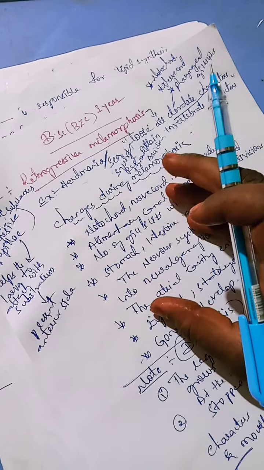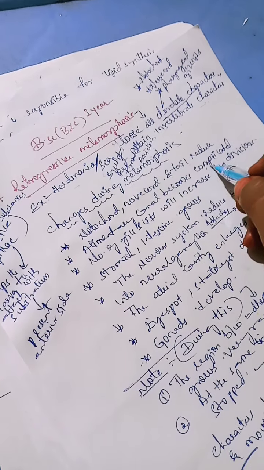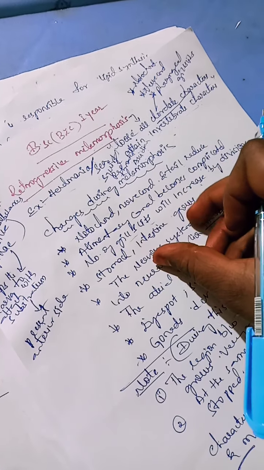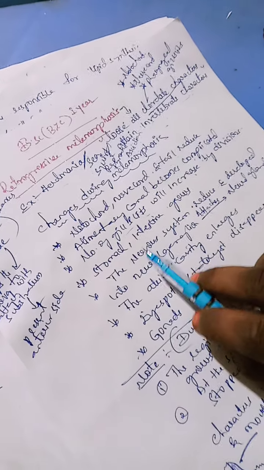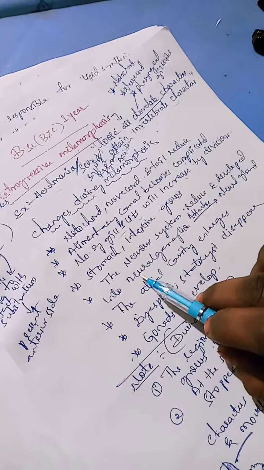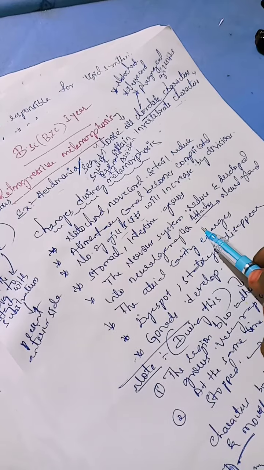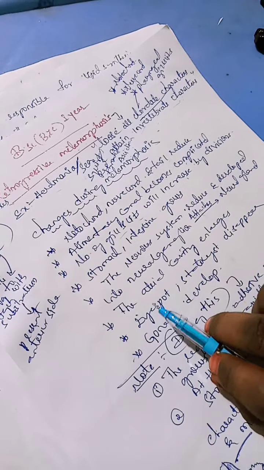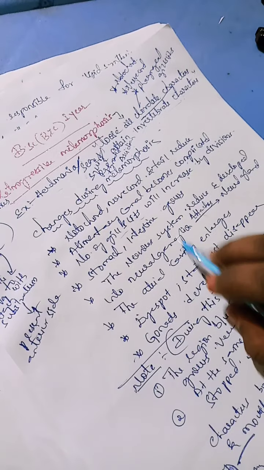Next, the alimentary canal becomes complicated. The number of gill slits will be increased by division. Whenever the body is rotated, at that time the number of gill slits increases. The stomach and intestine grow in size. Next, the nervous system reduces and develops into the neural ganglion, and later it gets attached to the neural gland. Next, the atrial cavity enlarges in size.